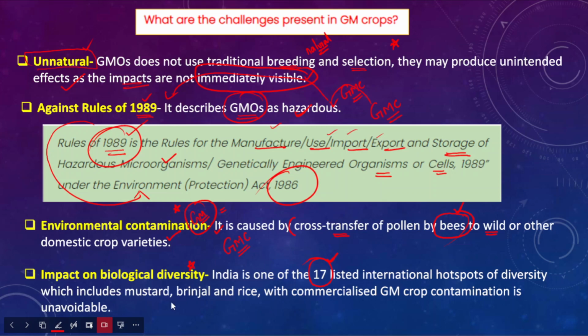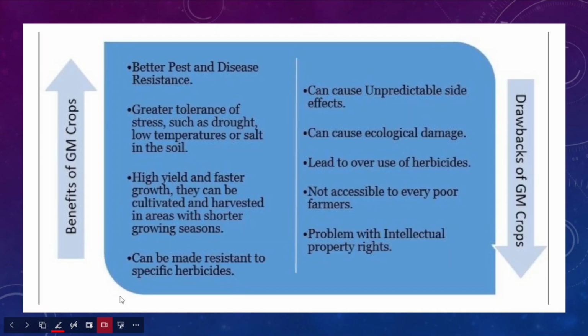Okay, so therefore mustard, brinjal, and rice, with commercialization of GM crops, contamination is unavoidable. So there may be contamination, and that could destroy the biodiversity of our country. Because of this reason, we have not introduced GM crops so far for commercial cultivation.